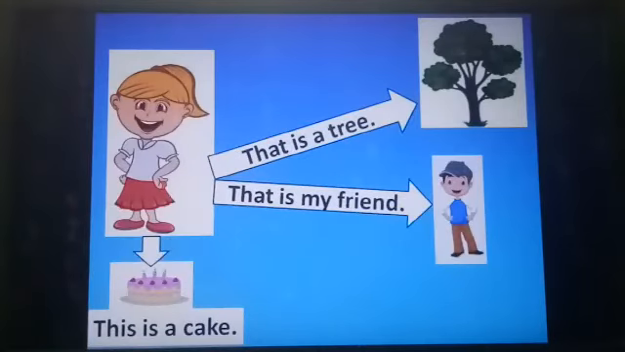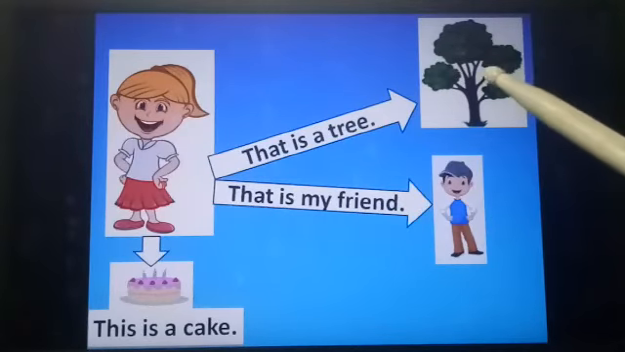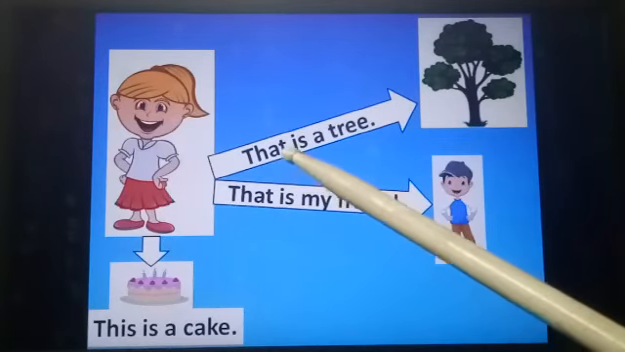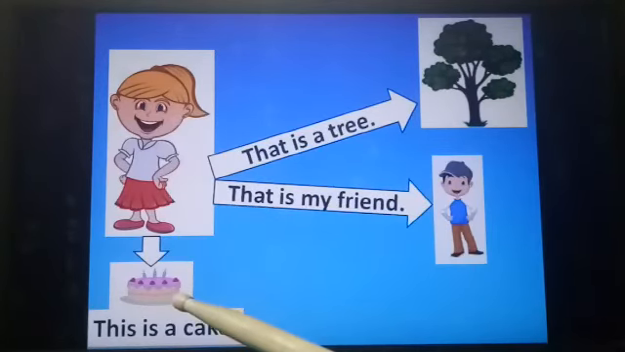So when should we use this and that? If only one object is there, that means singular. And if only one object is far away, then you have to use that. If only one object is near to you, then you have to use this.